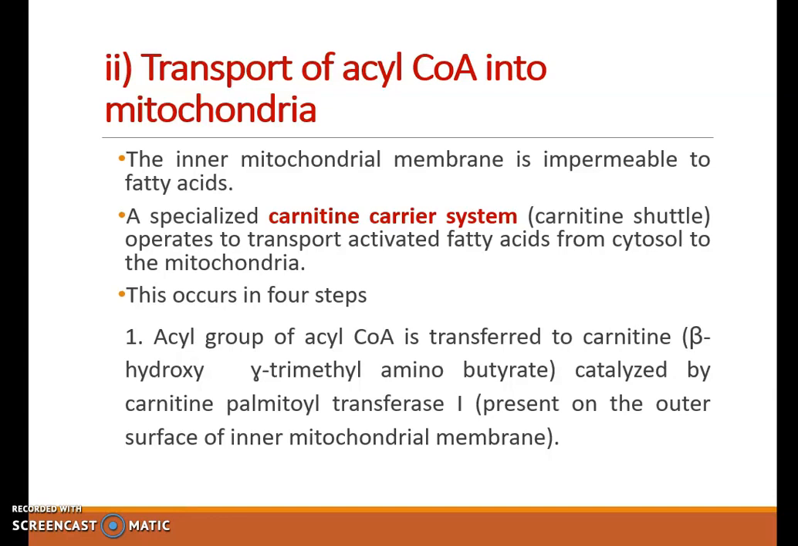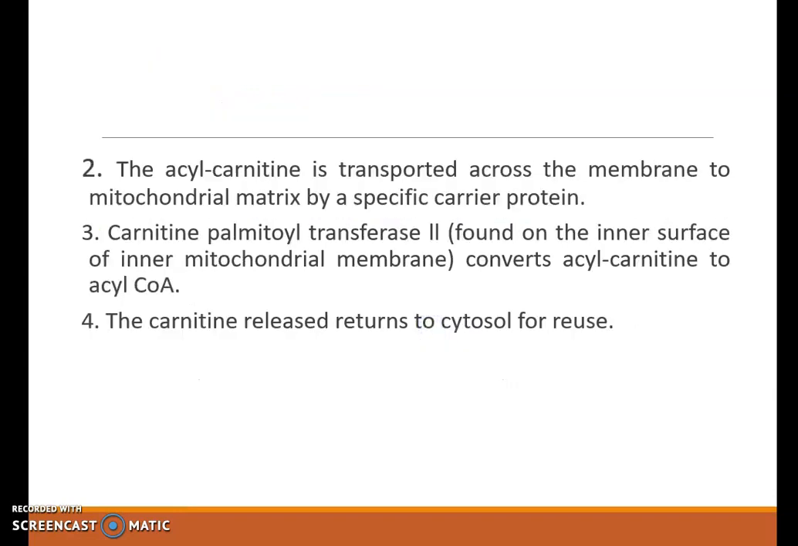First, acyl group of acyl-CoA is transferred to carnitine, which is catalyzed by the enzyme CPT1, that is carnitine palmitoyl transferase 1, which is present on outer surface of the inner mitochondrial membrane. Next, acyl-carnitine is then transported across the membrane to mitochondrial matrix by a specific carrier protein. Then CPT2 converts acyl-carnitine to acyl-CoA. Thus, acyl-CoA gets transported to mitochondria and the released carnitine returns to cytosol for reuse.